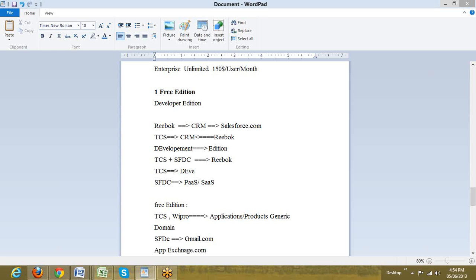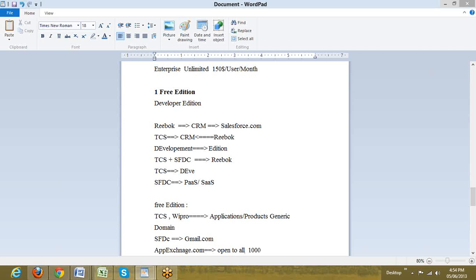appexchange.com. And the product which was earlier created for Reebok cannot be posted at AppExchange. So AppExchange products are open to all, whereas when it has been the previous 5 editions, it is exclusively for a specific client. Others cannot get involved and they cannot access that environment which was restricted for Reebok. No app of Reebok can be accessed by outsiders. It's 100% secure. And the app which is posted at AppExchange, any of the clients, thousands of clients can acquire that app and they can start using it.